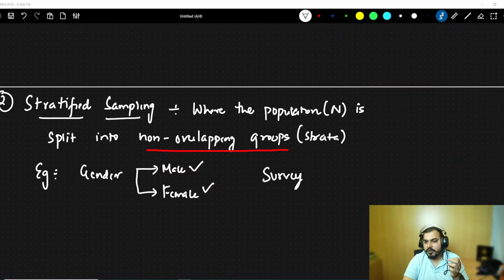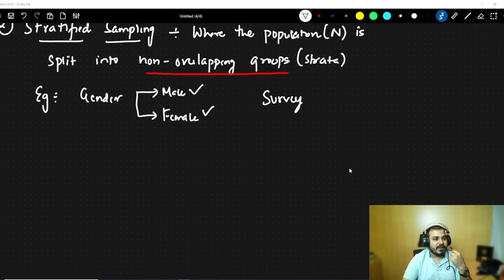Any other example that you would like to say? Yes, any examples? Obviously wherever you can see that there can be non-overlapping groups, you can do it. Let me give you one more example.